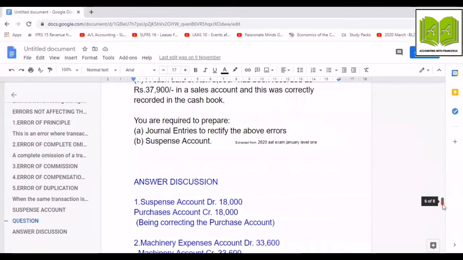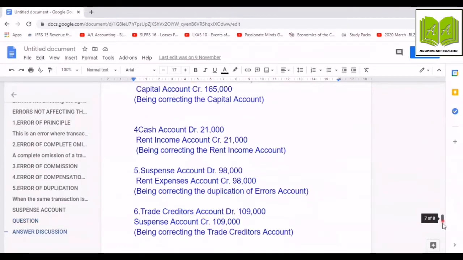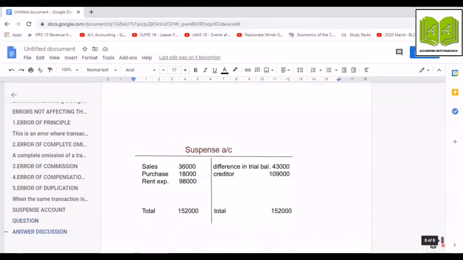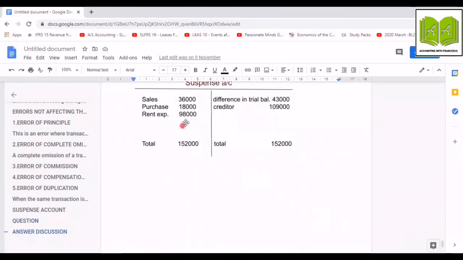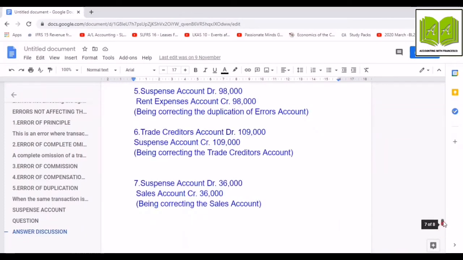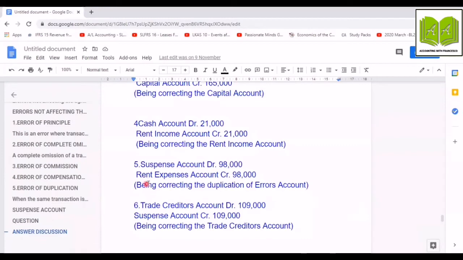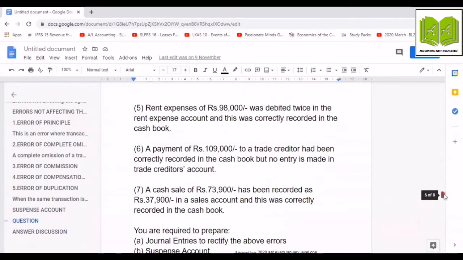We are going to open a temporary account called suspense account, and we are going to debit it here, 98,000. I will show you the entries also. This is how we are going to record it. Suspense account debit 98,000, rent expense account credit 98,000, and you can write down the narration. Let's move to error number 6.